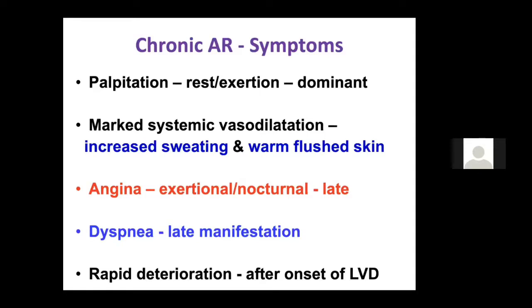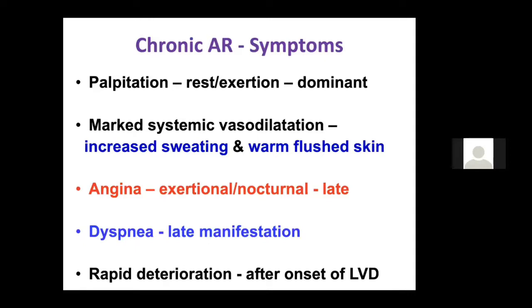The patient may have marked systemic vasodilatation causing increased sweating and warm flushed skin. One important symptom is throbbing pulsations of the neck. It is a very specific symptom of chronic aortic regurgitation, because of the volume overload. Angina is a late feature, and it may even tell you the etiology, like syphilitic AR or Takayasu arteritis. I'll discuss in the next slide why it causes nocturnal angina. So a history of nocturnal angina is very important in AR, and you should always ask.